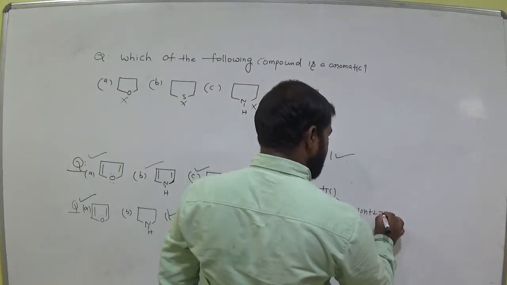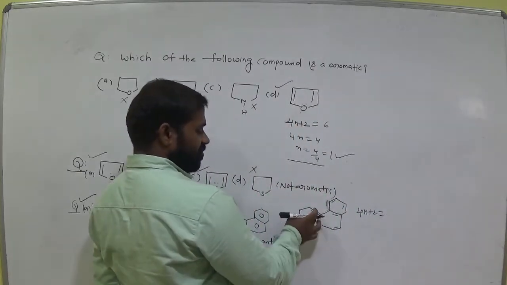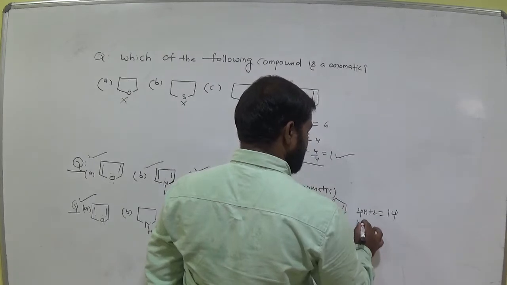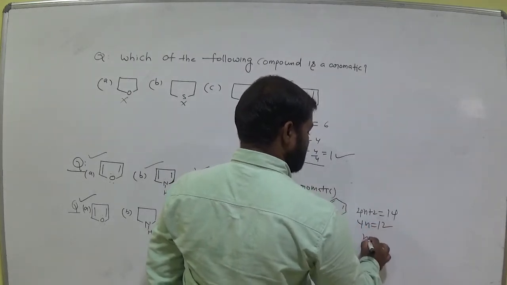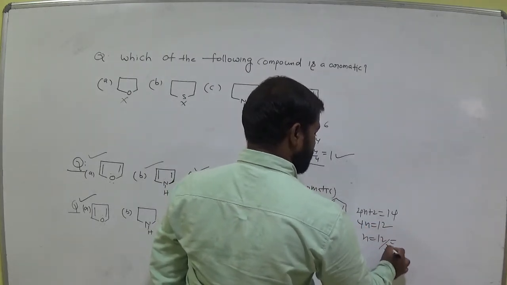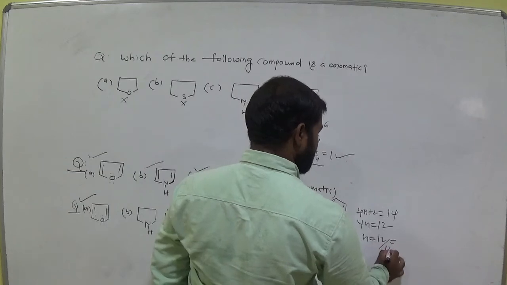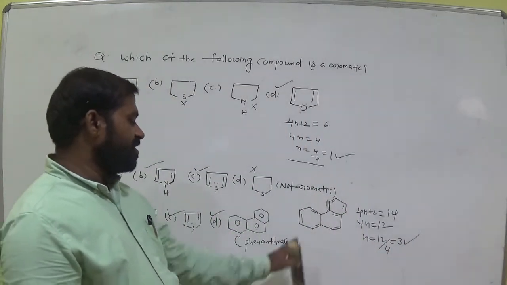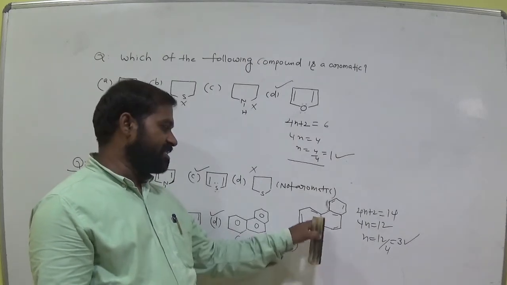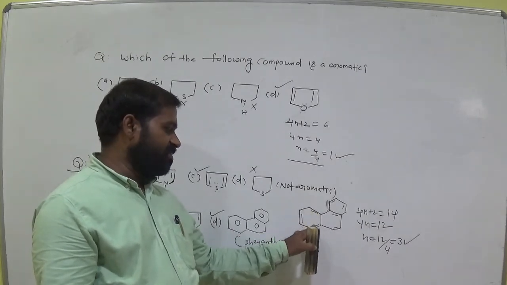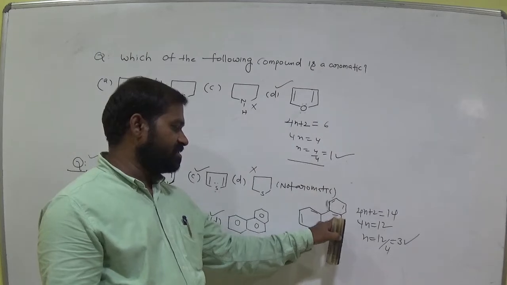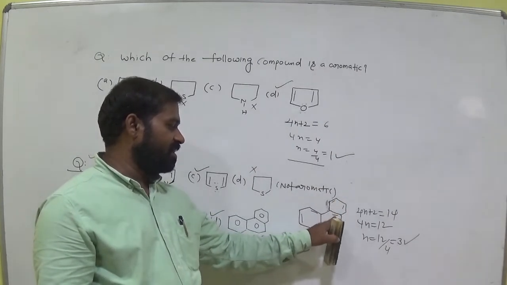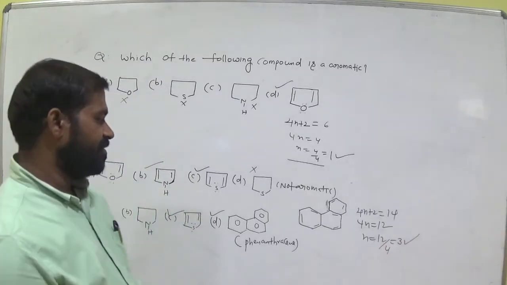4n plus 2 equals the number of pi electrons. 1, 2, 3, 4, 5, 6, 7, 7 twos are 14. Then 4n equals 12. n equals 12 by 4, that is equal to 3. Positive integer, am I right? Not a fraction. So conjugation is the ring-like structure, planar structure, double bond, single bond, double bond, single bond, and so on alternately. Okay? Is it clear, ma? All of you?